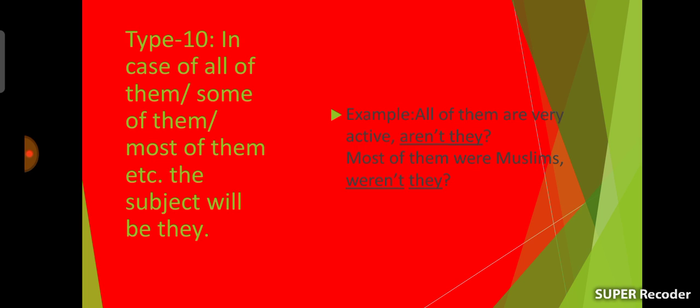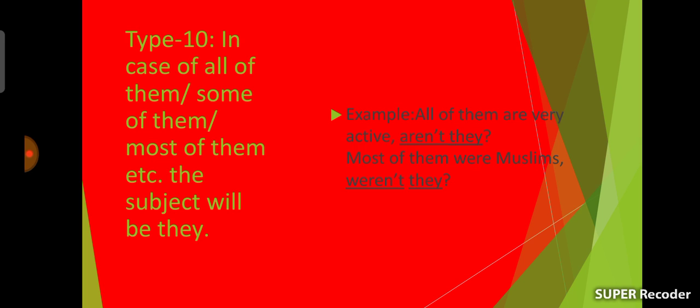Let's see the examples. All of them are very active. Here this sentence is affirmative, so the tag question will be negative. All of them are very active. Here are is the auxiliary verb and all of them is the subject, so the tag question will be aren't they.